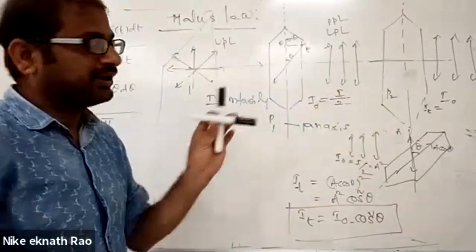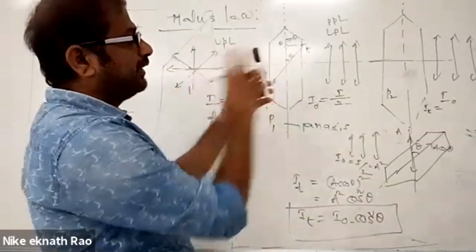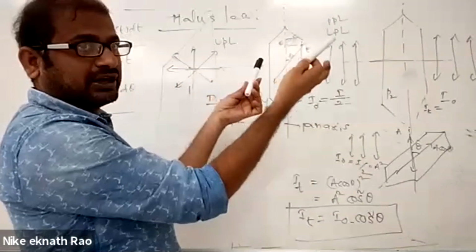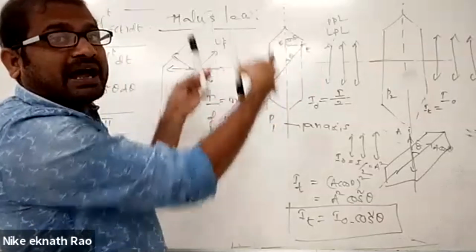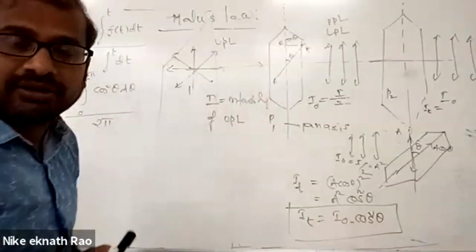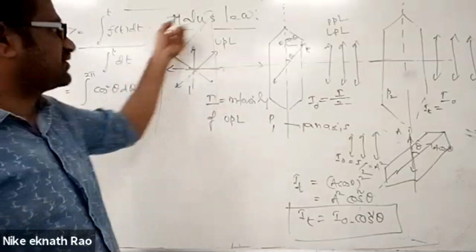Entire light is blocked. Why? Because all components are perpendicular to the pass axis. No light will come. These are called crossed polarizers. If the pass axes are parallel, they are called matched polarizers. They are called what? Matched polarizers. Right. Next heading, Malus law.